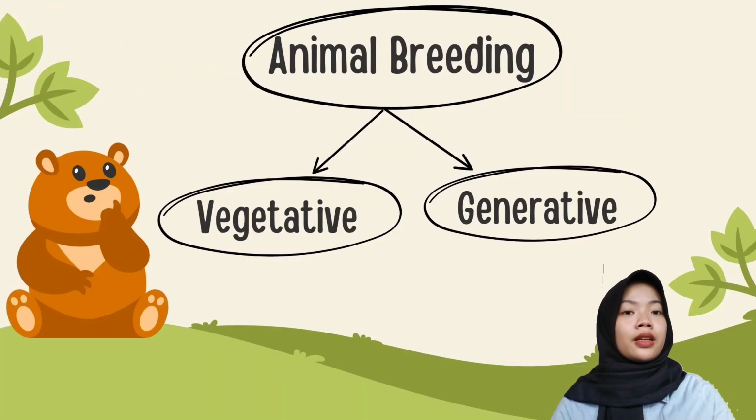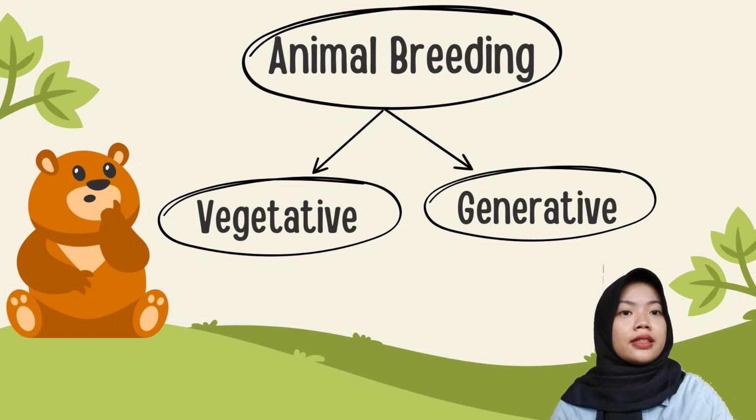Before the lesson starts, you can look in the book and on the table and pay attention to my explanation. Let's start with enthusiasm so we can find out what animal reproduction is. Are you ready, kids? Okay, children. In this meeting, we will learn about animal breeding.